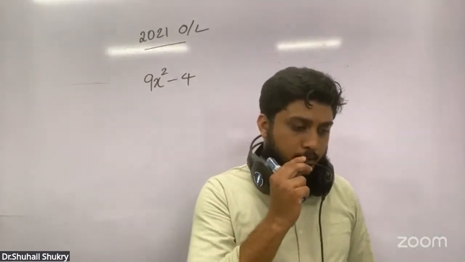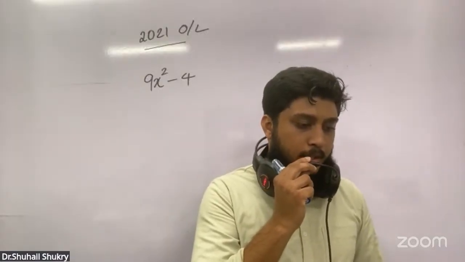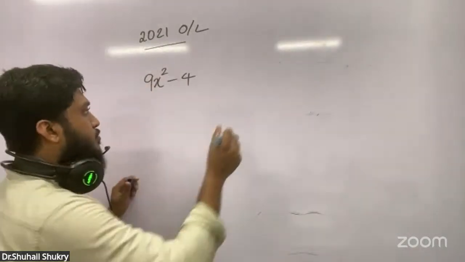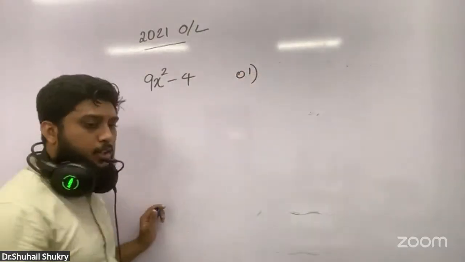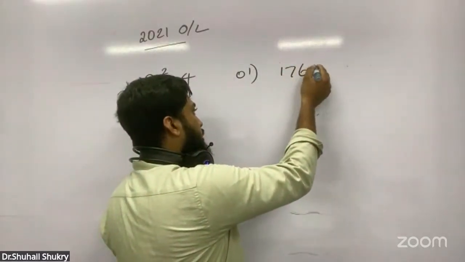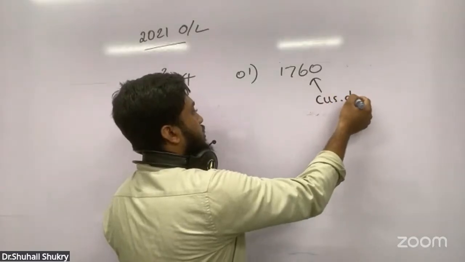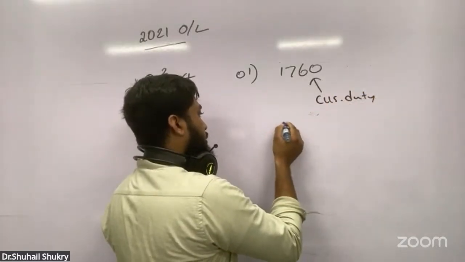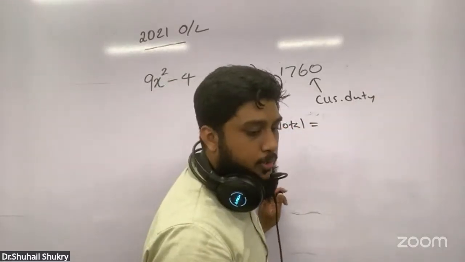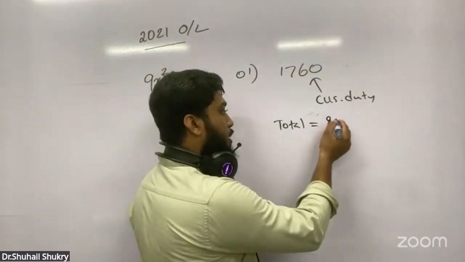But the first question they asked: what is the value of an item of import value 8,000 rupees after custom duty is paid? I'm sorry. What we got earlier, 1,760, is the custom duty amount. But what they have asked is the total amount after custom duty is paid. What is the total amount? So the value is 8,000.